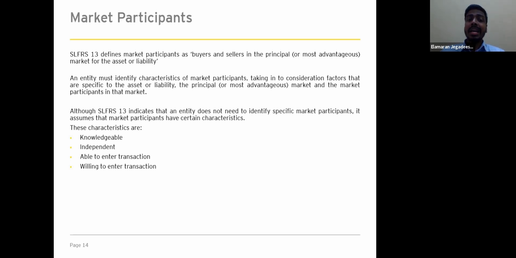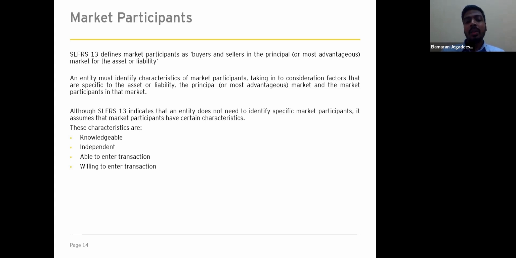However, SLFRS 13 does not require an entity to identify specific market participants. Instead, the standard requires an entity to identify the characteristics of the market participants that would generally transact for the asset or liability being measured.